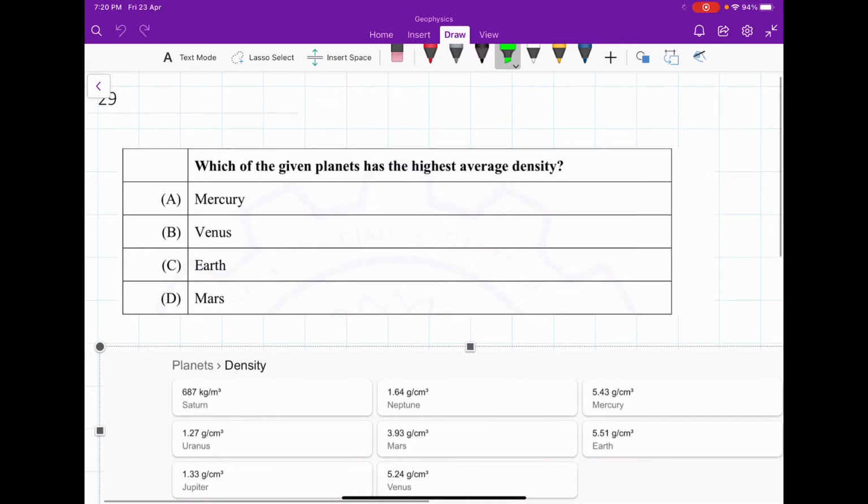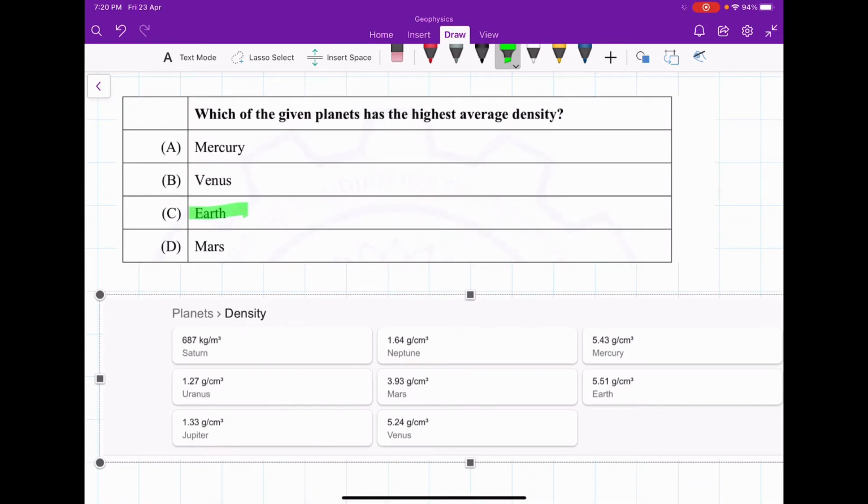Next is: which planet has the highest density. So our earth, the answer will be earth, and the value is 5.51, and Mercury has density 5.43 after the earth.